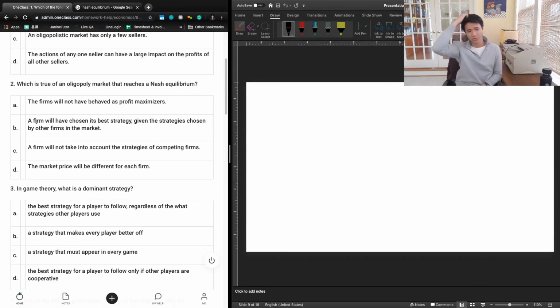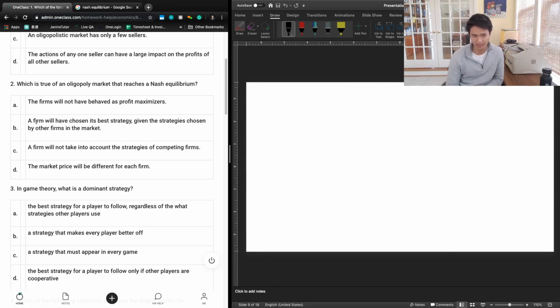The next question says, which is true of an oligopoly market that reaches a Nash equilibrium? So this is again game theory. A says the firms will not have behaved as profit maximizers. B says a firm will have chosen its best strategy given the strategies chosen by other firms in the market. C says the firm will not take into account the strategy of competing firms. And D says that the market price will be different for each firm.